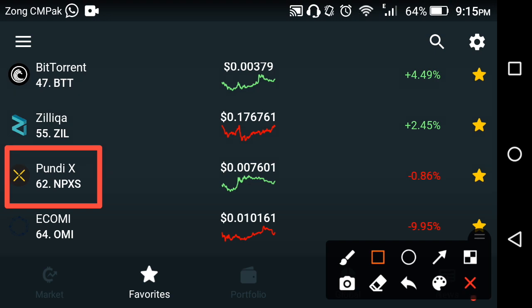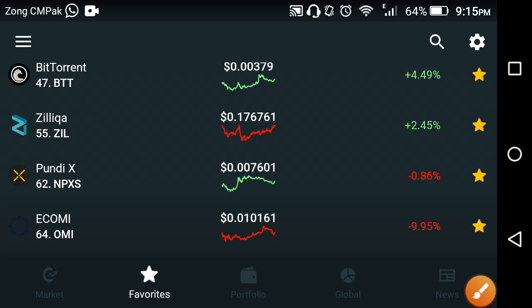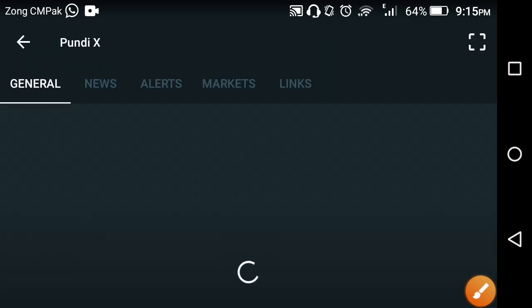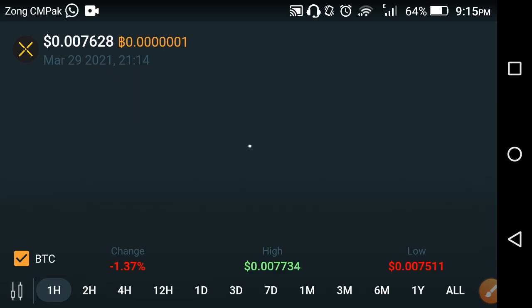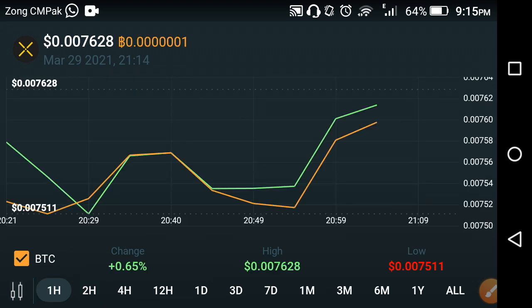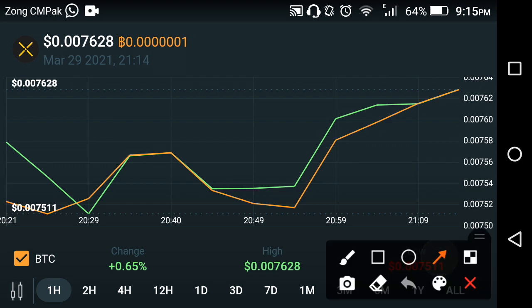Now let's see what price change occurred in Pundi X in the last 1 hour and the last 2 hours. Let's see the price prediction of Pundi X. First of all, we look at the changes of the last 1 hour of Pundi X. As you can see now, the current Pundi X changes are on the graph.